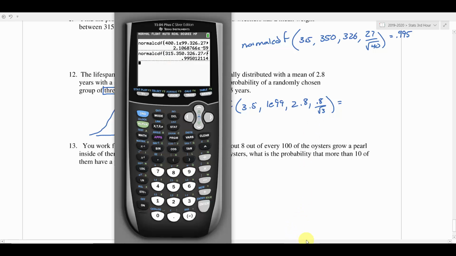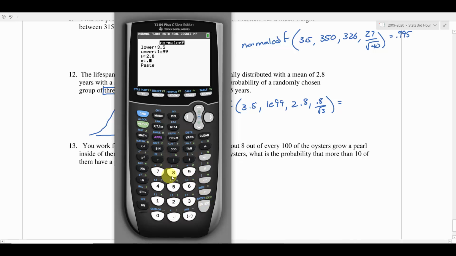All right, go back to my calculator. Let's do a normal CDF. This time we're going to say 3.5. The upper is going to be 1E99. And we have a mean of 2.8.